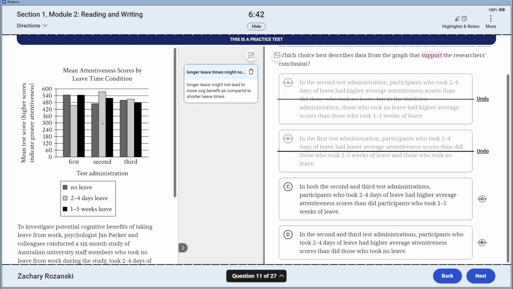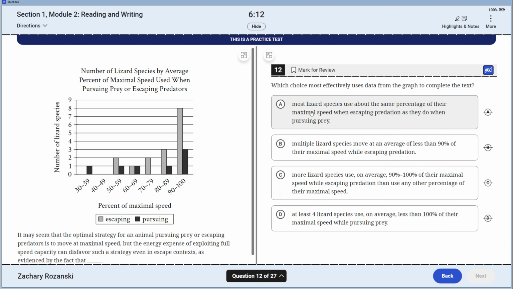See, in both the second and third administrations, participants who took 2 to 4 days of leave were in the center, had higher attentiveness scores than participants who took longer leave times, which may not support this. I like this. This is the longer leave time, lower attentiveness. Longer leave time, lower attentiveness. Now we're on to D. In the second and third, participants who took 2 had higher than this would hurt their claim. Higher is better. D falls. C is the right answer.